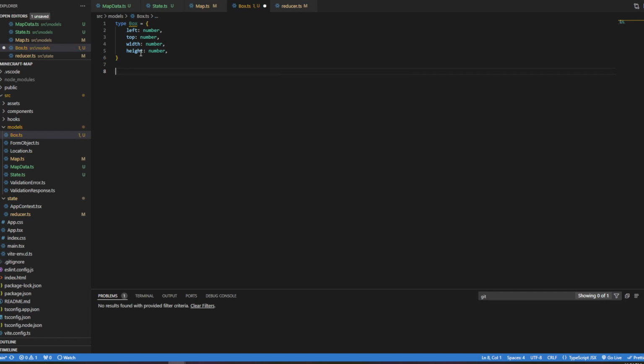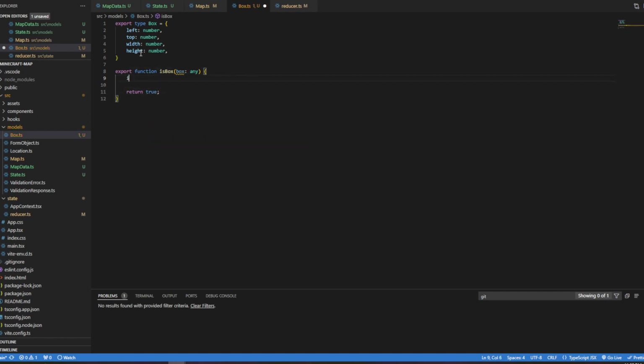This is such a simple concept. I'm not really going to have a create function, I don't think, but I might have an is function. So we'll export this, and so I'm going to have export function isBox. And this will accept a box that is any, and it will return true, except that it will